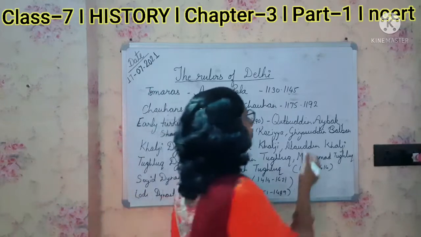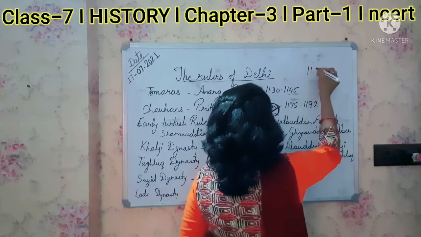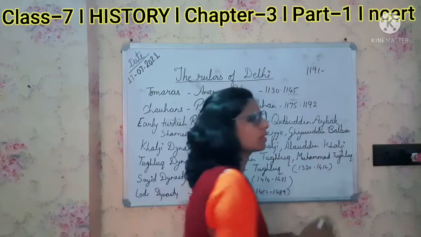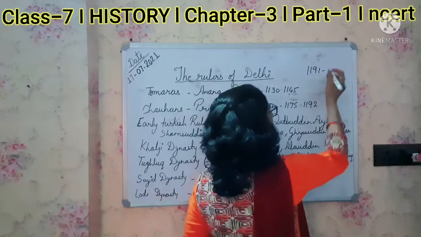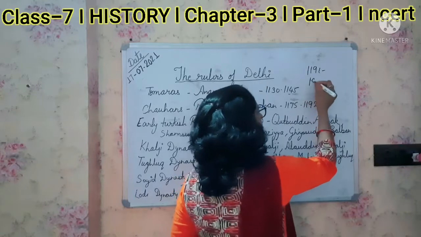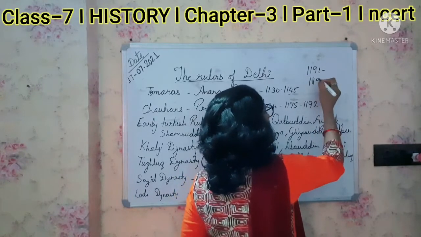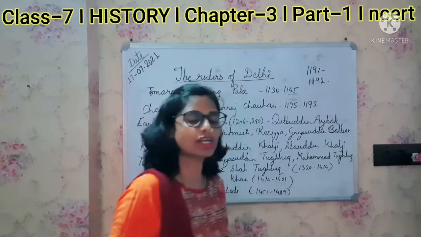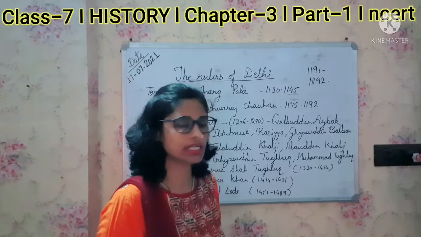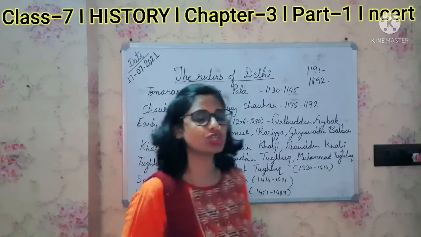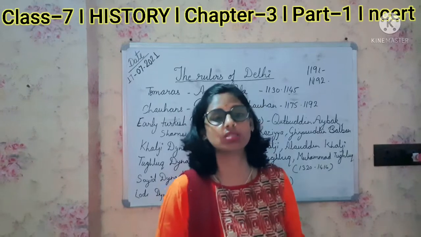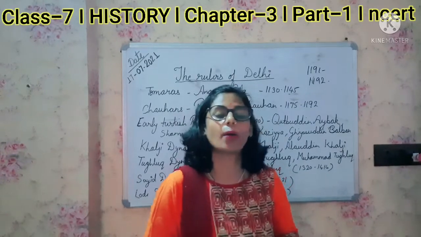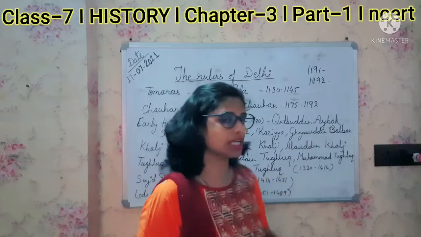As we have already discussed in the previous chapter, in 1191 in the Battle of Tarain, Muhammad Ghori was defeated by Prithviraj Chauhan, and in 1192 in the Second Battle of Tarain, Prithviraj Chauhan was defeated by Muhammad Ghori, and the whole territory was given by Muhammad Ghori to Qutbuddin Aibak.